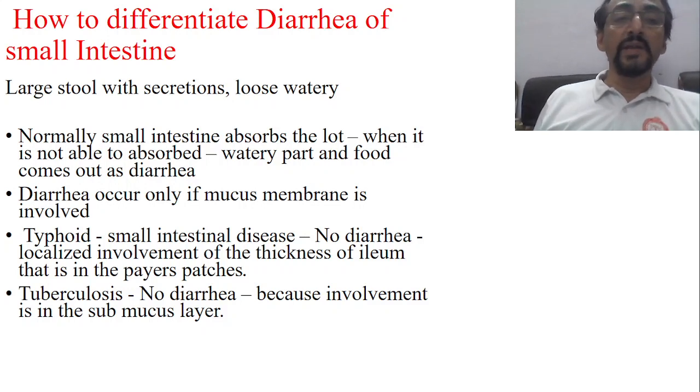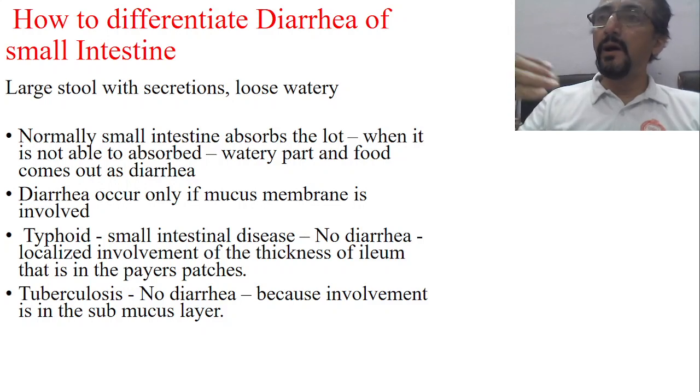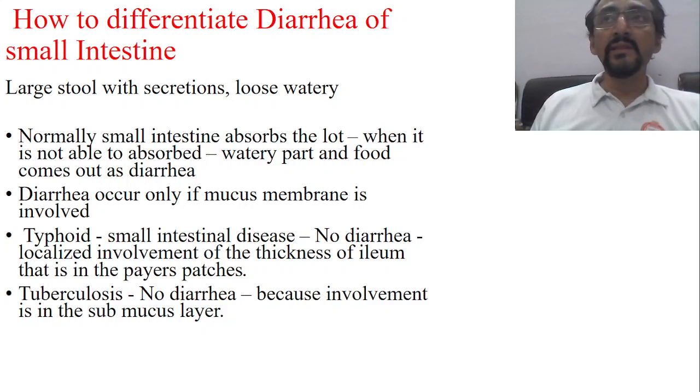Diarrhea occurs only if the mucous membrane is involved. That is also a very important thing. Suppose the muscle layer of the intestine is involved, then there will not be any diarrhea. Diarrhea will be seen only when the innermost layer, that is the mucous membrane of the intestine, is involved. Then there will be diarrhea. I will give an example.